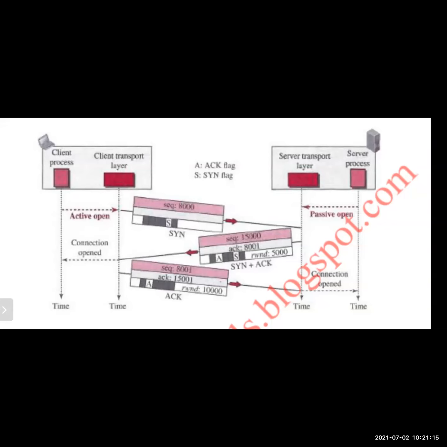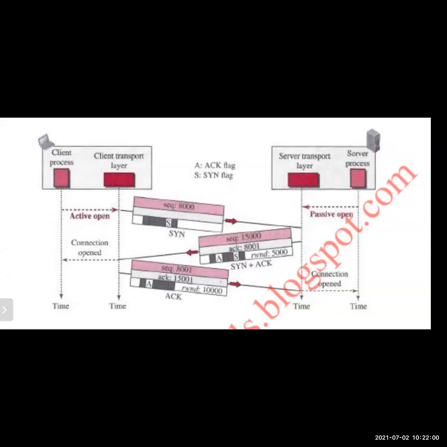Now whenever the client wants to connect, it will request for the active open. It will send a segment with the synchronization bit to the server. The synchronization flag is set to indicate the connection request. By setting the synchronization bit, the client will send a segment to the server. On receiving that segment with the synchronization bit, the server will understand that the client is requesting the connection.